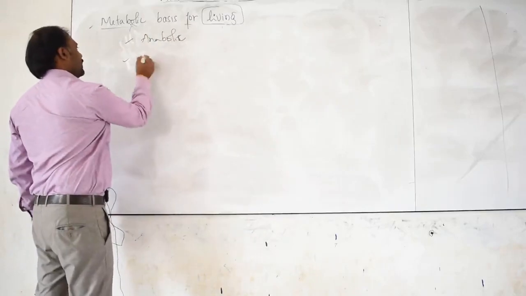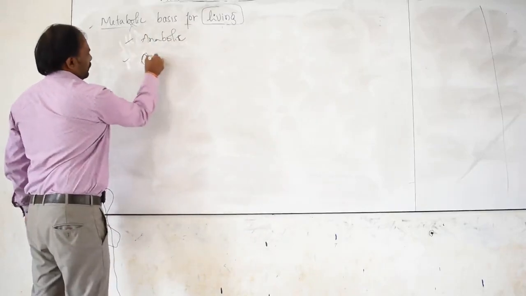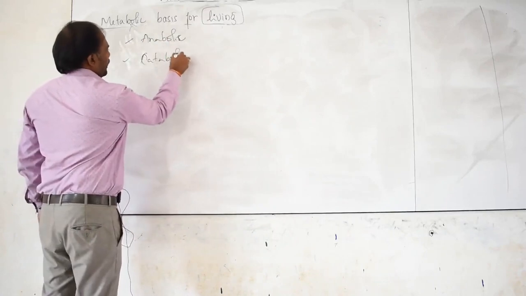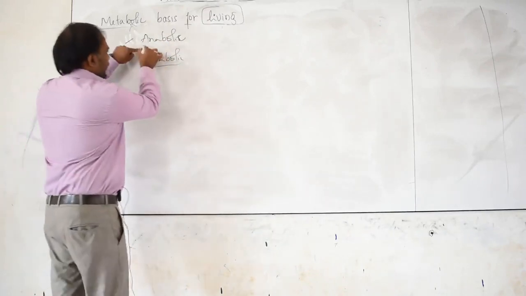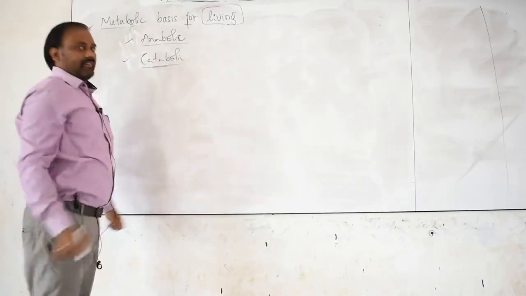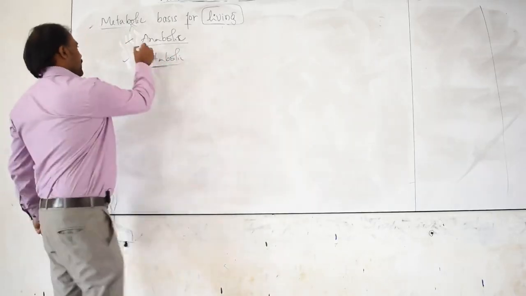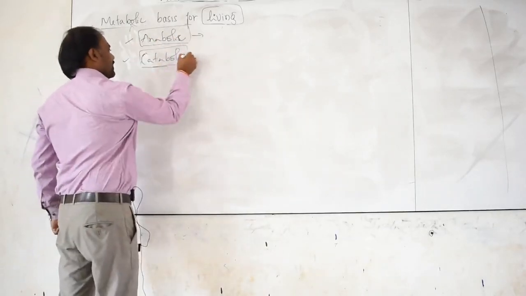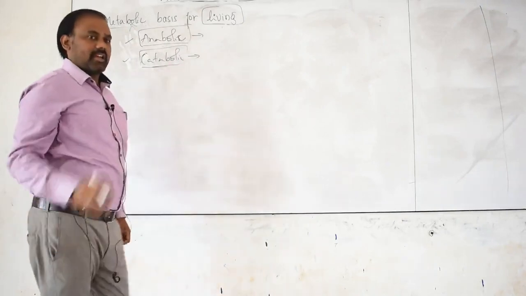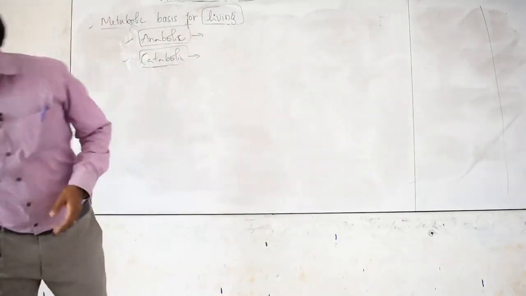anabolic reactions, and one more is catabolic reactions. We already discussed this in the last class. Very quickly I can recap these two. One is anabolic reactions, the second one is catabolic reactions, and I have given general examples for these two.